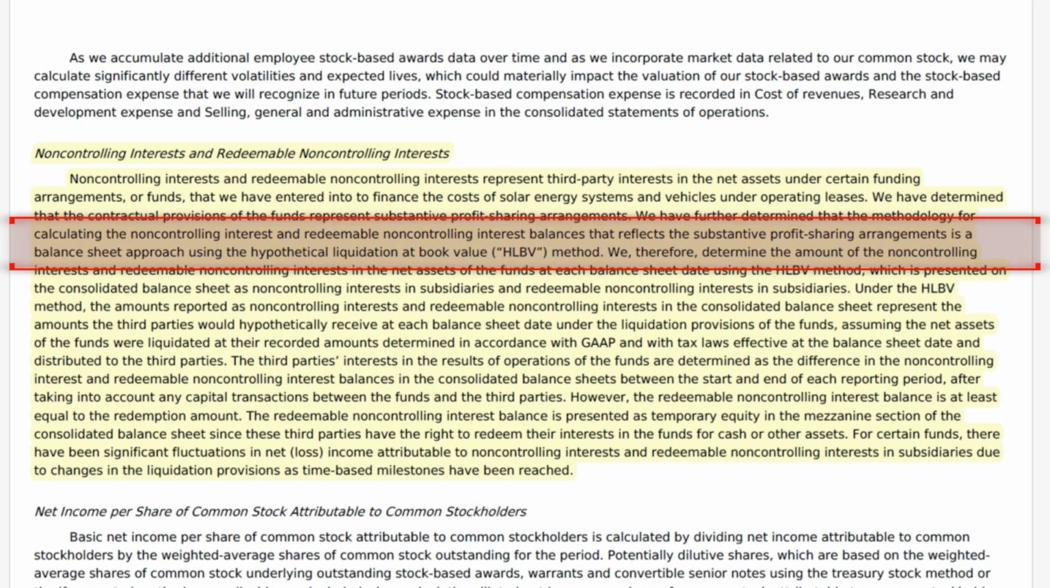Profit sharing arrangement is a balance sheet approach using hypothetical liquidation at book value, HLBV method. That is a very specific valuation methodology. Looks like it's primarily related to solar type of businesses. I don't understand it, I'm not going to go into great detail, but they're acknowledging that is the valuation methodology that they're using to determine what the non-controlling interest is related to the consolidated financial statements.